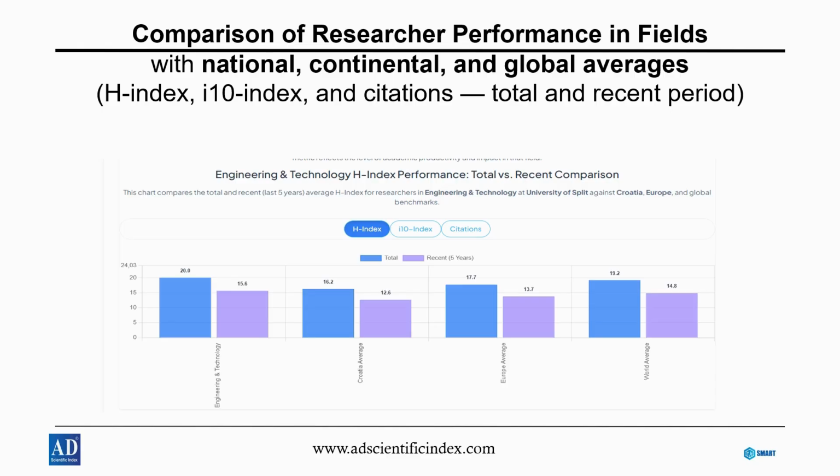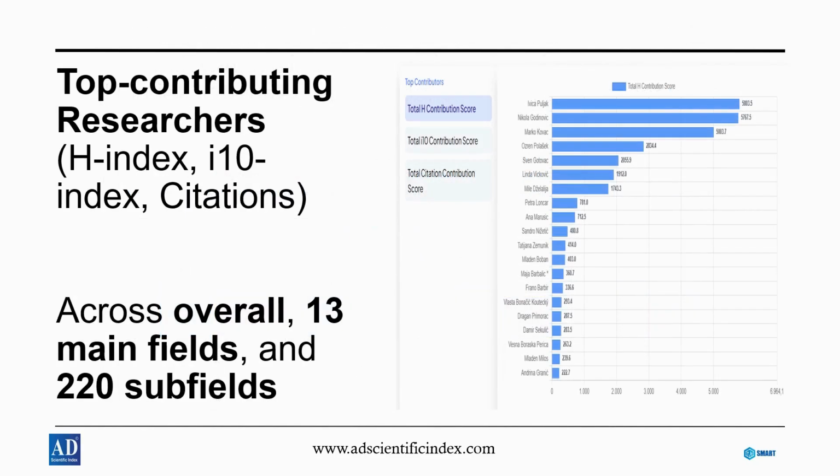This section highlights how we identify top contributing researchers using key academic performance indicators, such as the H-index, I-10 index, and total citations. On the right, you see an example of how contribution scores are visualized, ranking researchers by their overall impact. These analyses cover the entire dataset, spanning 13 main fields and 220 subfields, allowing institutions to understand performance at both broad and highly specialized levels.